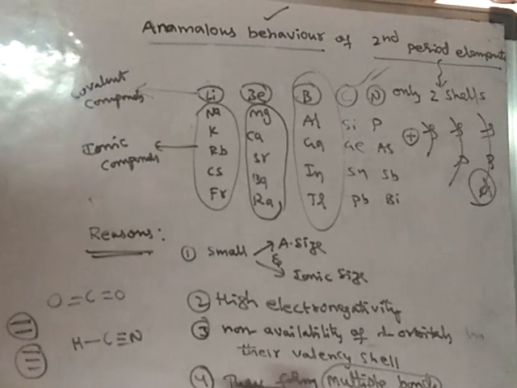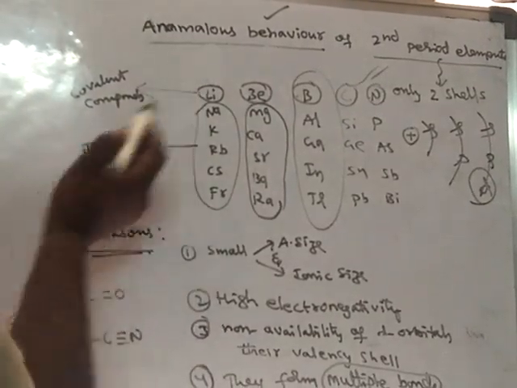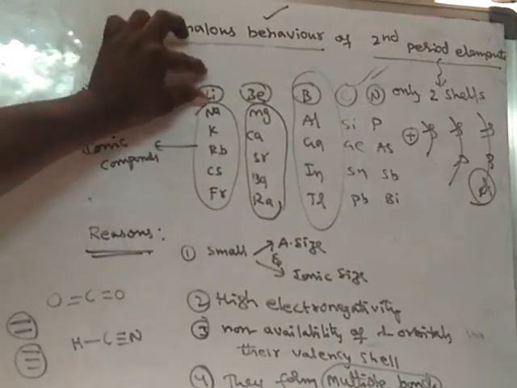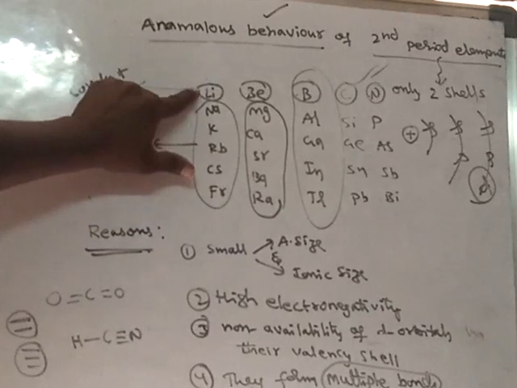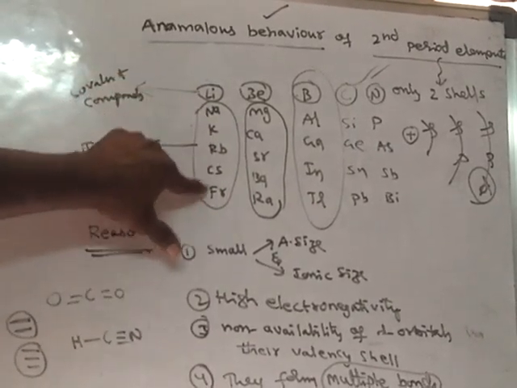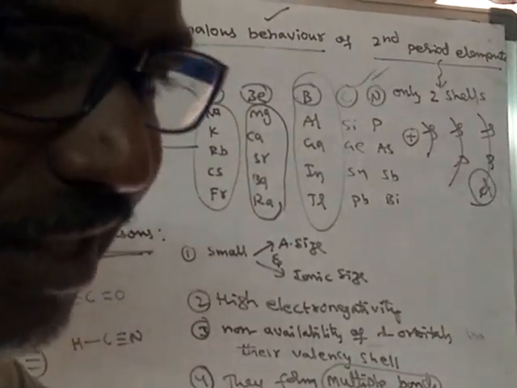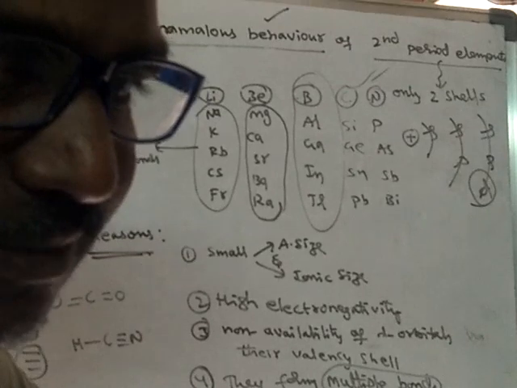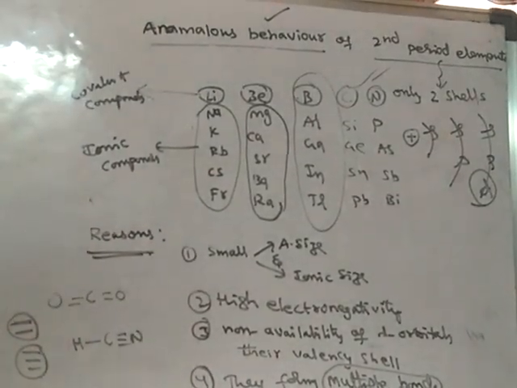So the charge by radius ratio is high because this atom will have a small radius when compared to this atom. The radius of atoms increases down the group, so it will possess the smallest radius. When radius is in the denominator and it is less, this entire value will be more.